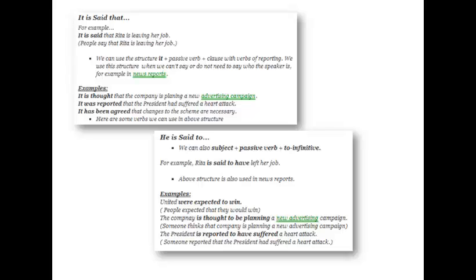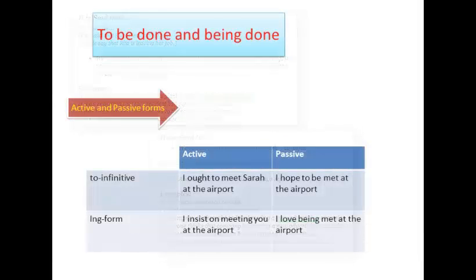Here are some verbs we can use in the above structure. Or, he is said to. We can also use subject plus passive verb plus to infinitive. For example, Rita is said to have left her job. This structure is also used in news reports. Example: United were expected to win. People expect that they would win. Next, the company is thought to be planning a new advertising campaign. Someone thinks that the company is planning a new advertising campaign. The president is reported to have suffered a heart attack. Someone reported that the president had suffered a heart attack.